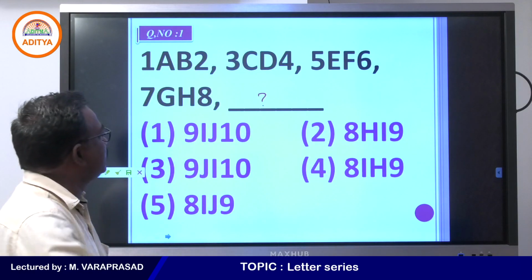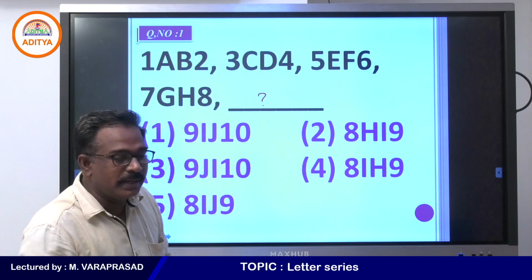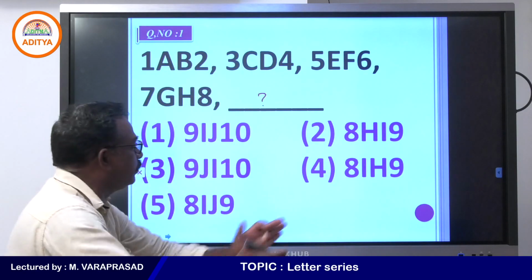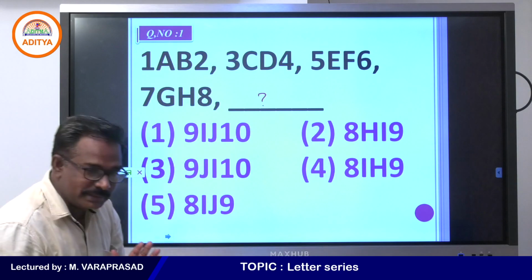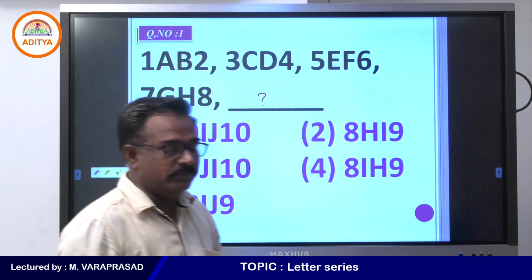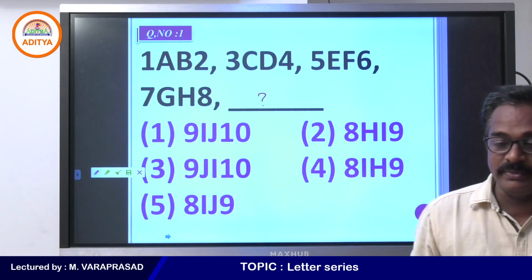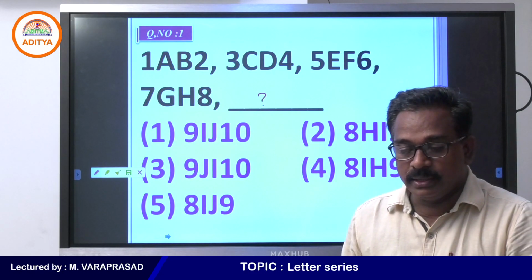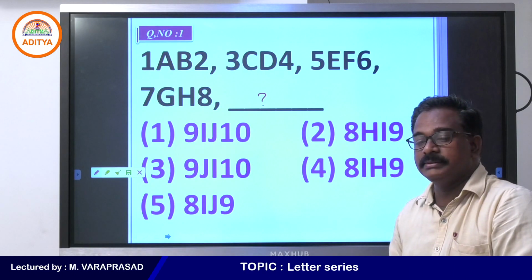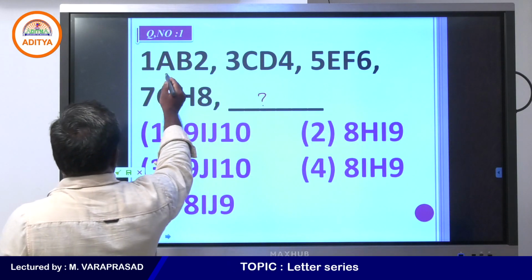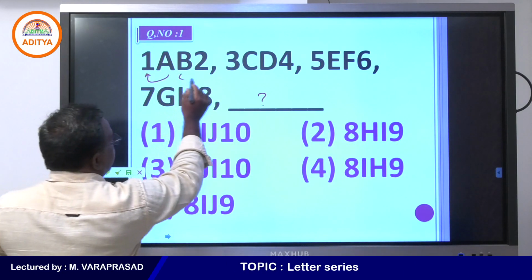So, let me know the answer here. We are doing alphanumeric series, my dear students. Alphabets and numbers mixed are given here. Tell me. How did they do it? A, the place value is 1, and B, the place value